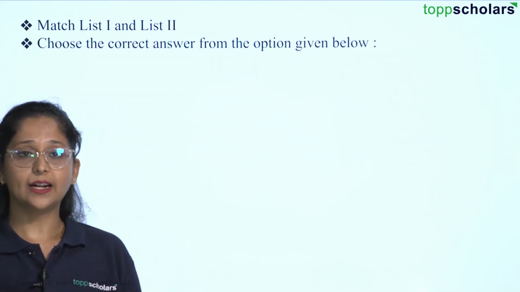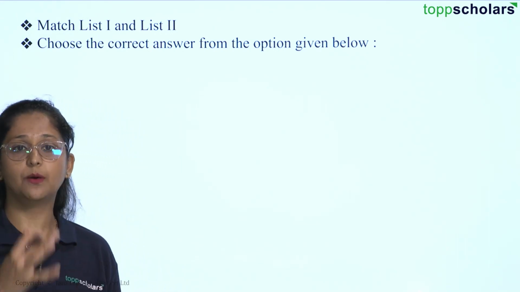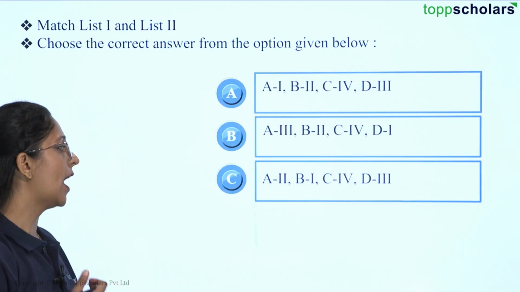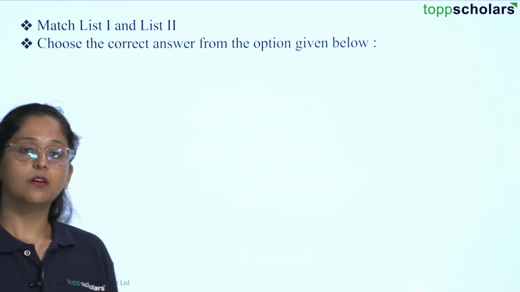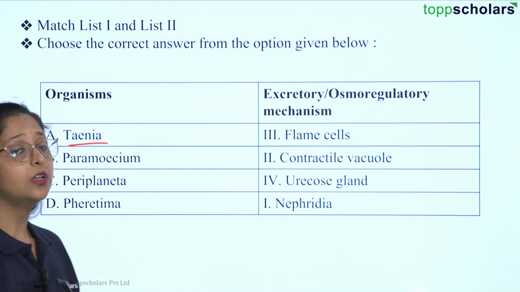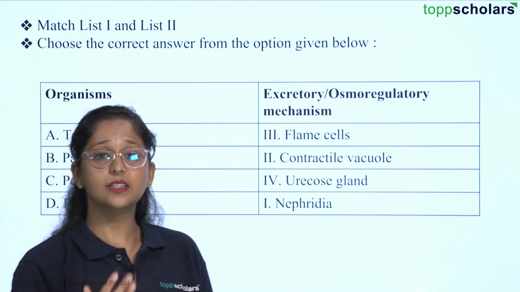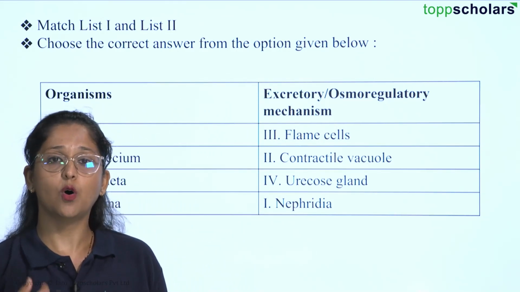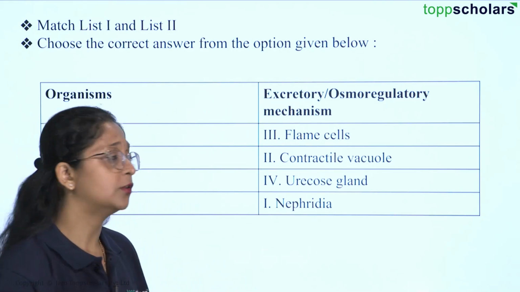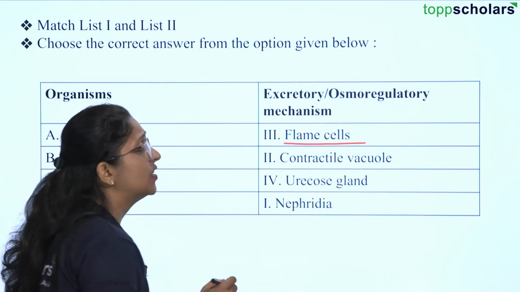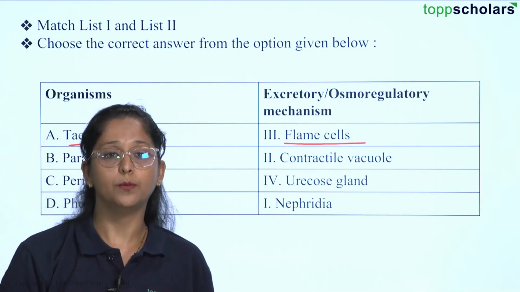So let us look at the options which are given to us, and depending upon the possible combinations you have to choose from A, B, C and D. So here the very first organism that we have is Taenia. So into this we have to determine what is the kind of mechanism that they show, whether it's an excretory mechanism or an osmoregulatory mechanism for this particular cell, right? So for Taenia, the example that we have is flame cells, which is going to perform the function.